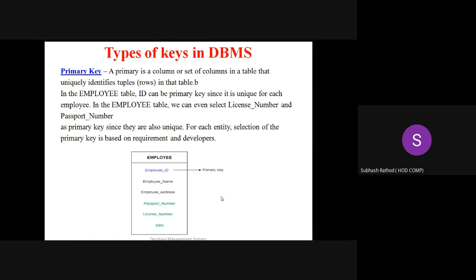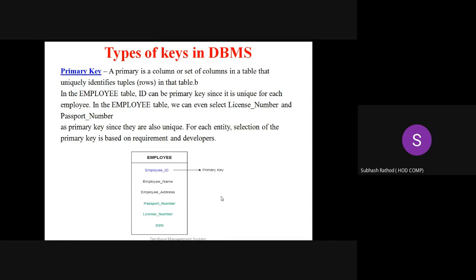Employee ID can be set as a primary key. Passport number can be set as a primary key. License number can be set as a primary key. SSN number can be set as a primary key. But at a time, we can set only one primary key.